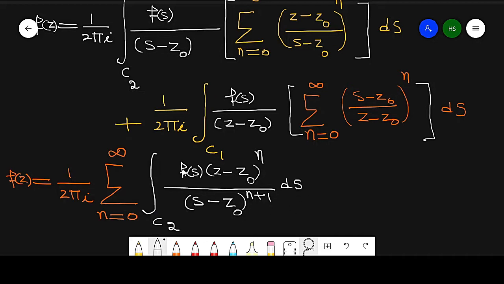This is independent of the summation, so I can take it outside. Here also it may be written in this form.